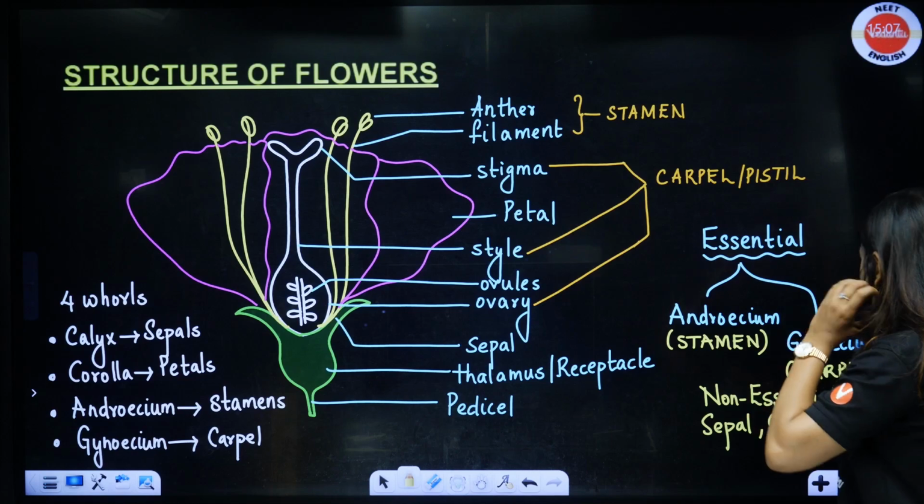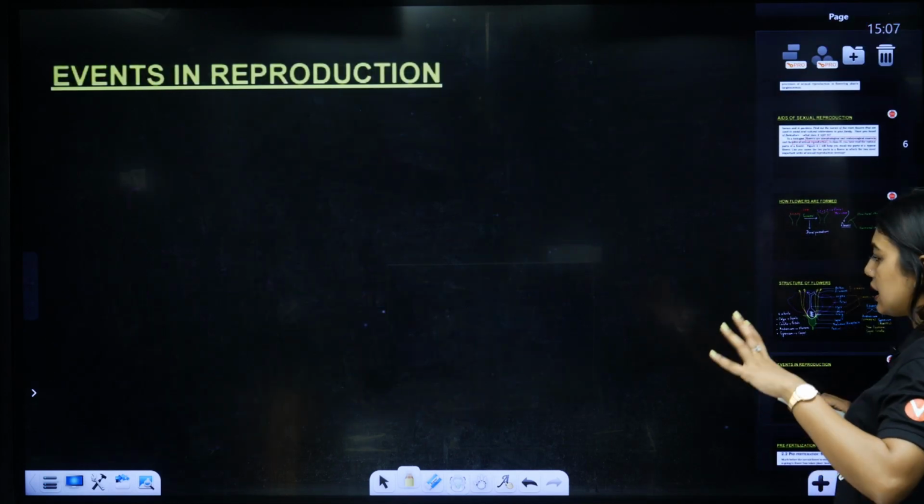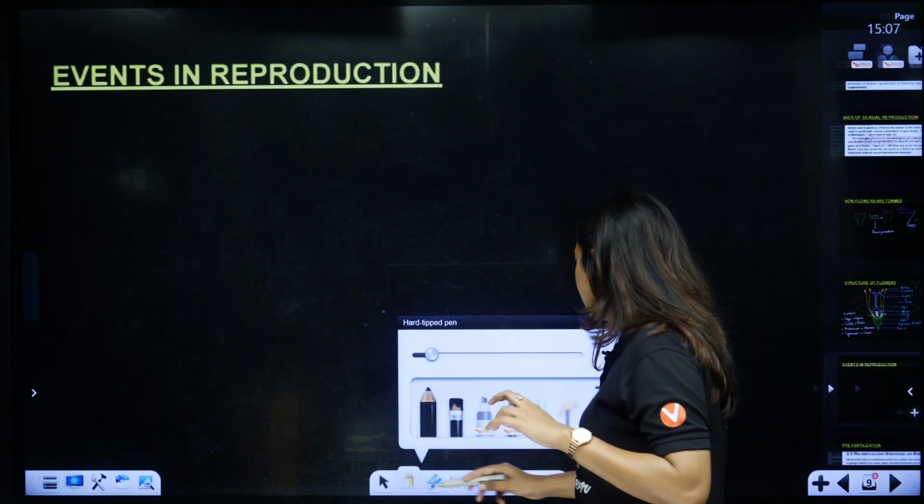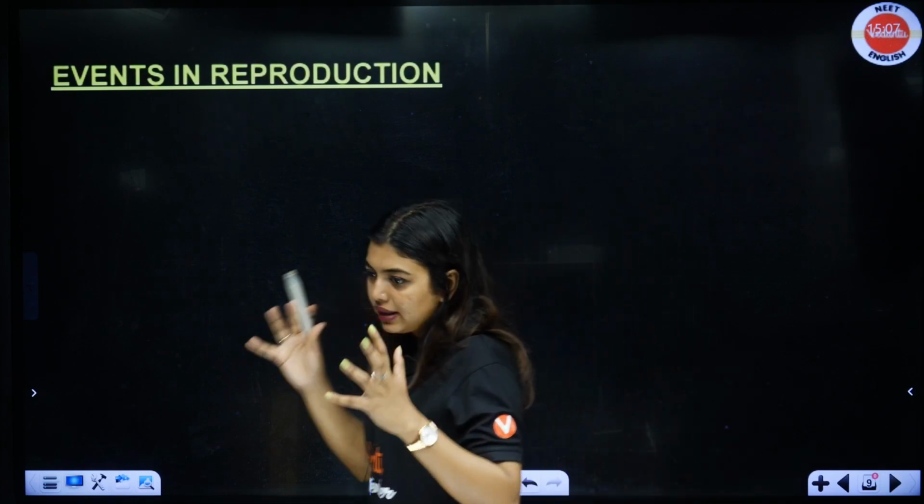So this is your entire flower. I hope all of you are understanding. Please give me a thumbs up if all of you are understanding. That will help me have a picture.